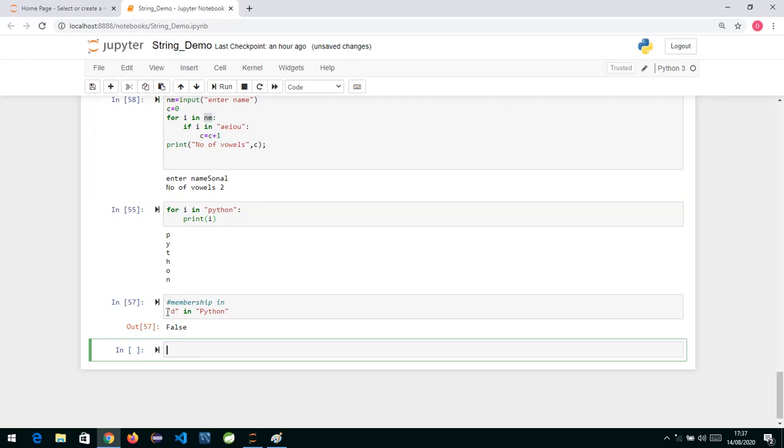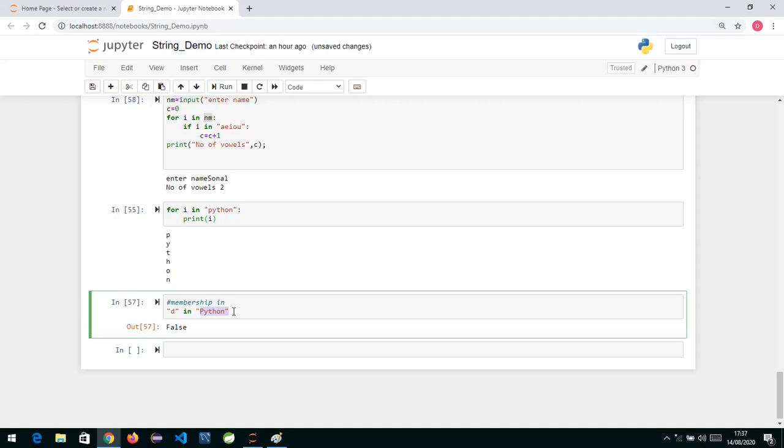The next thing we have learned is the membership operator. If you want to check whether any object is a member of the given sequence or not, this could be any sequence, a list or a tuple. The sequence we have used here is a string, so we are checking whether D is a member of this string or not. If it is, it will return true, otherwise it will not.